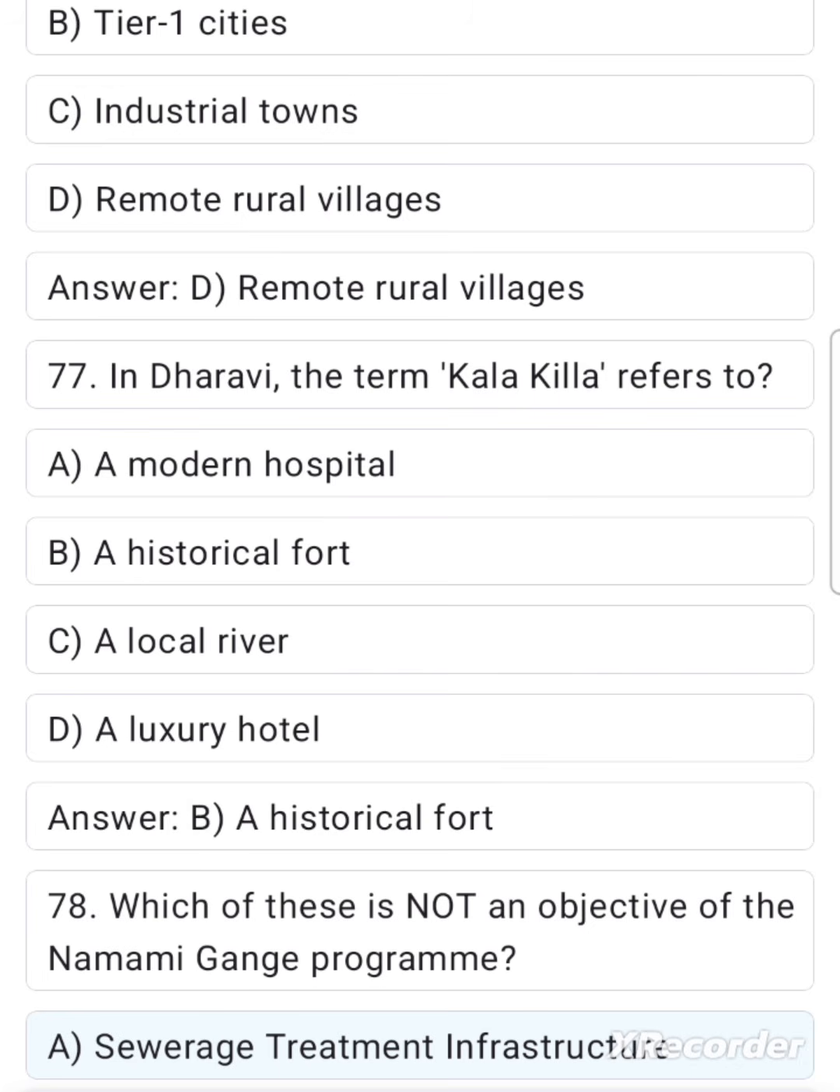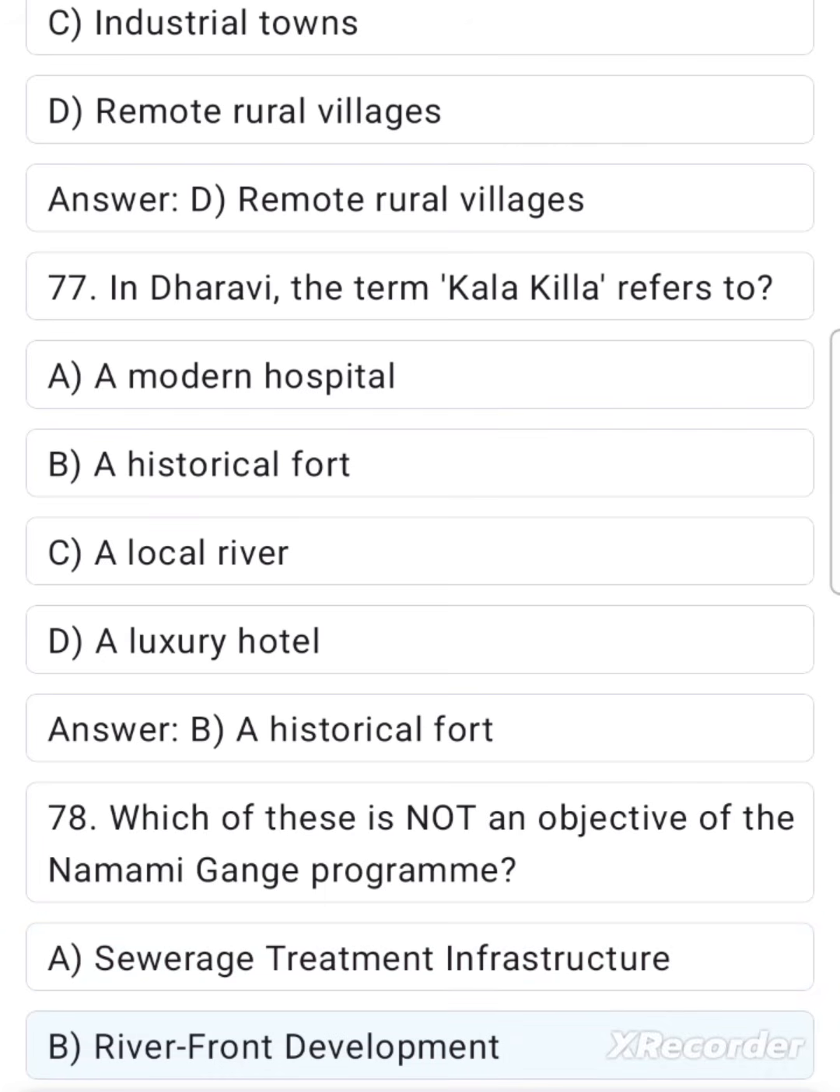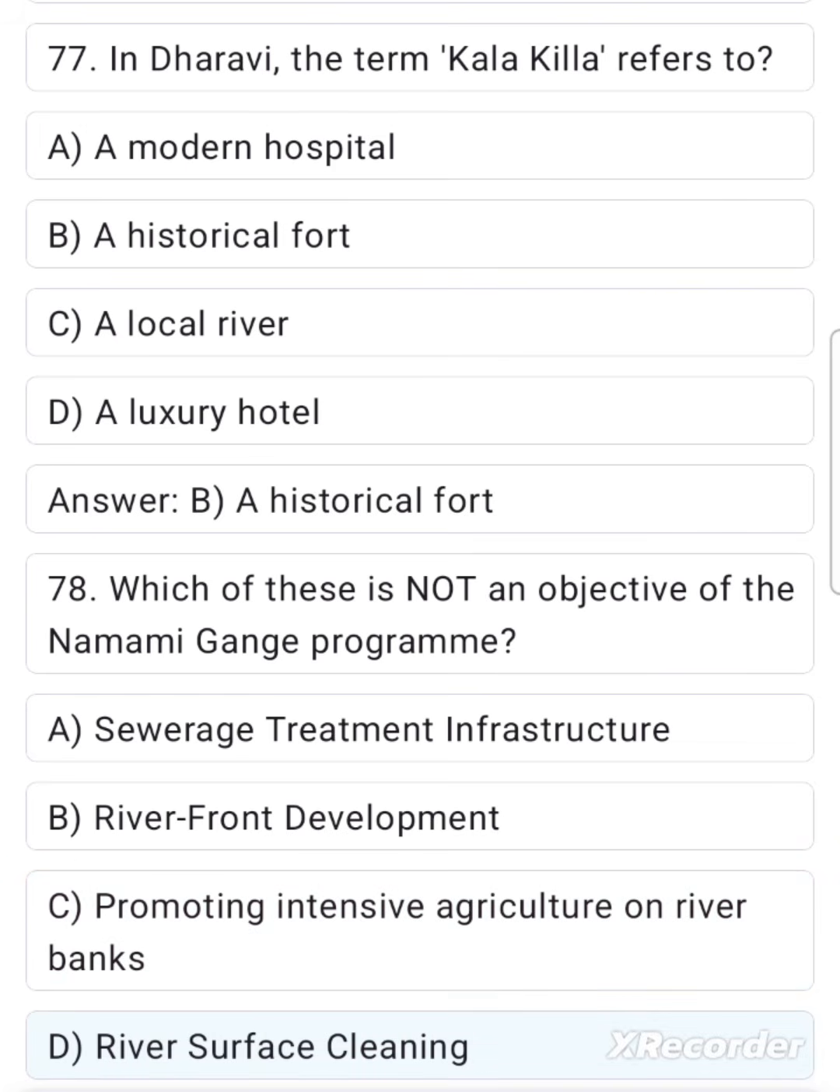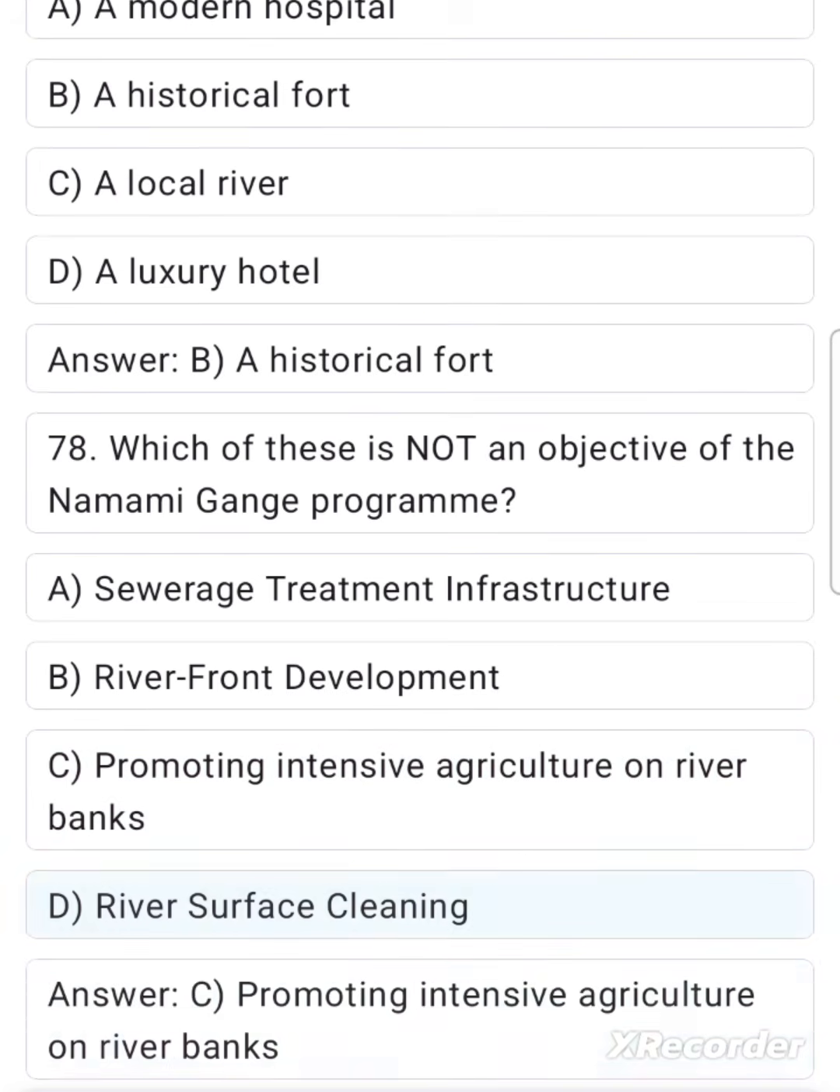A. Sewerage treatment infrastructure. B. Riverfront development. C. Promoting intensive agriculture on river banks. D. River surface cleaning. Answer C. Promoting intensive agriculture on river banks.